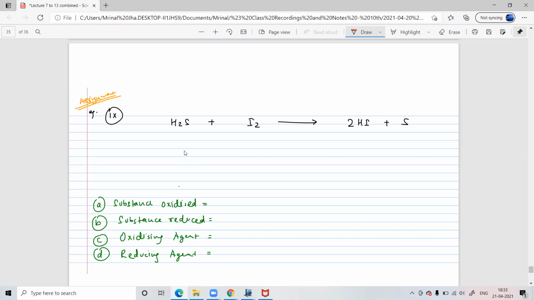Yeah. Tell me. Hydrogen sulfide, sir, becomes hydrogen plus iron. So it will be reduction, sir. You mean addition of this one? Should I drop it here? Yes, here, sir. Yes. Okay.